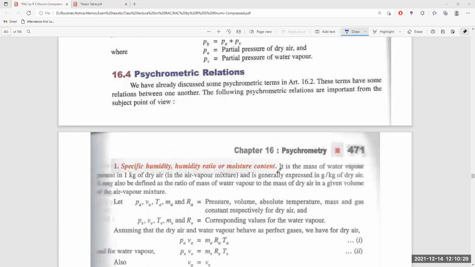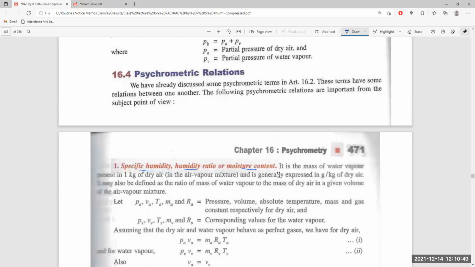Now, what are the psychrometric relations? We have discussed the psychrometric terms. The terms have some relation between one another. These are the psychrometric relations important from the subject point of view. Now, what are the specific humidity ratio and moisture content? These are all the same.